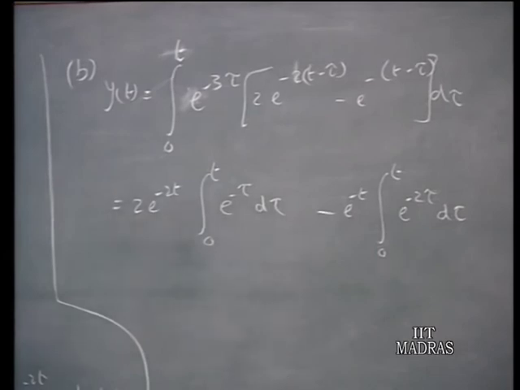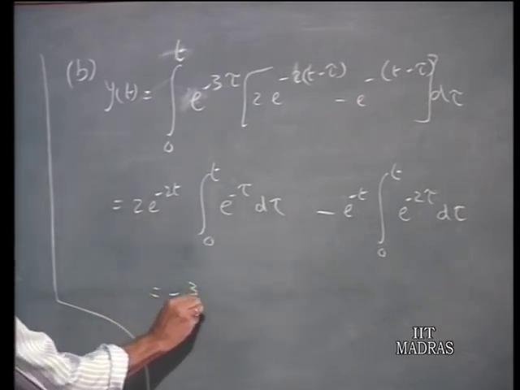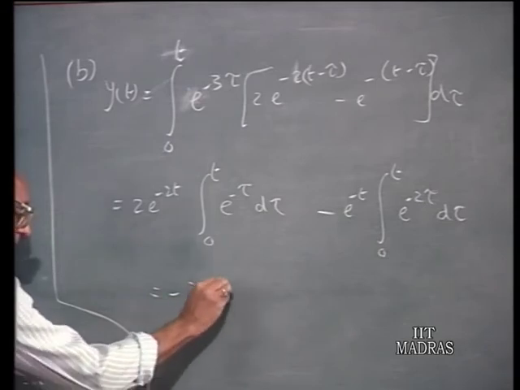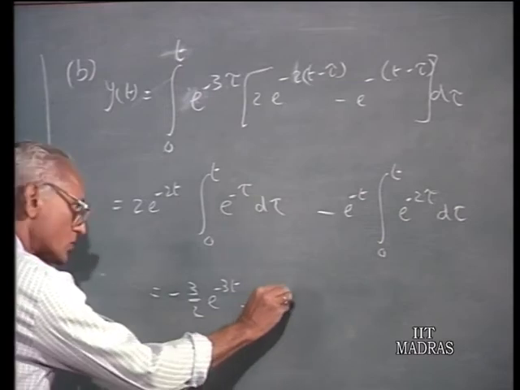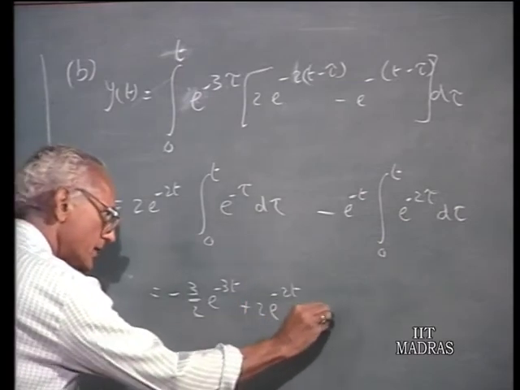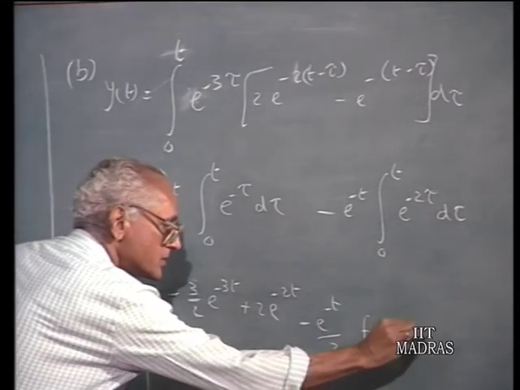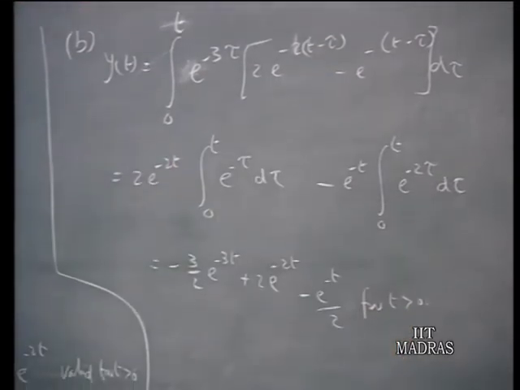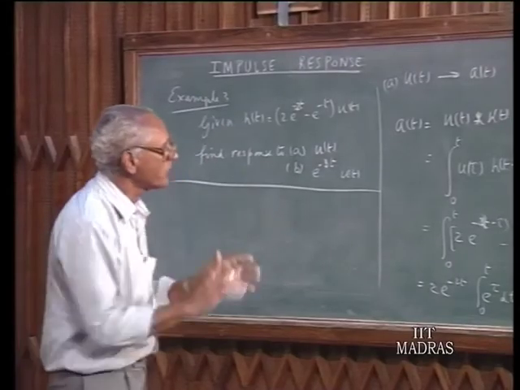And if you carry out this work, the answer will be finally minus 3 upon 2 e to the power of minus 3t plus 2 e to the power of minus 2t minus e to the power of minus t upon 2 for t greater than 0. Of course, for t less than 0 it is going to be 0. Notice that in this particular case we have found out the complete solution.